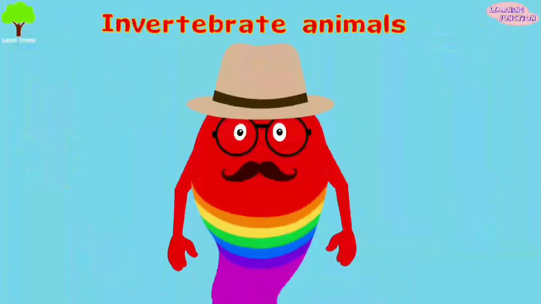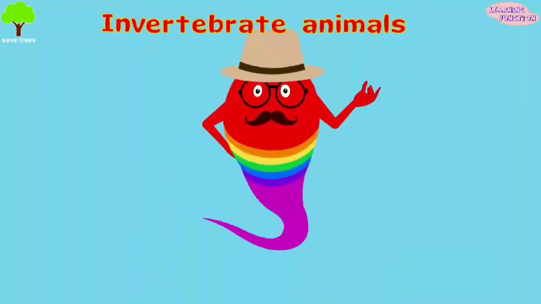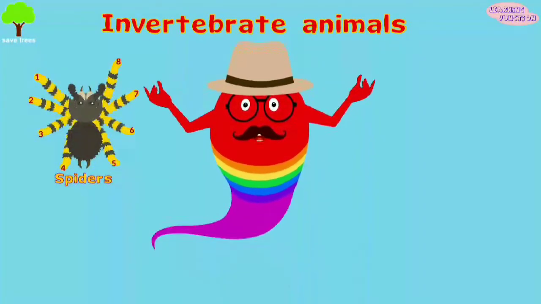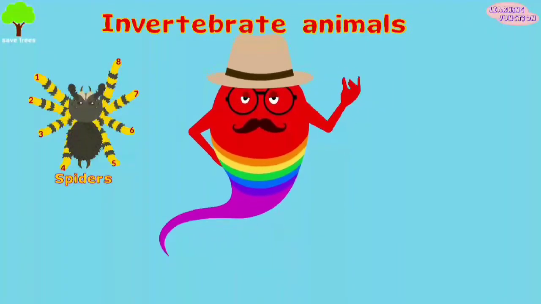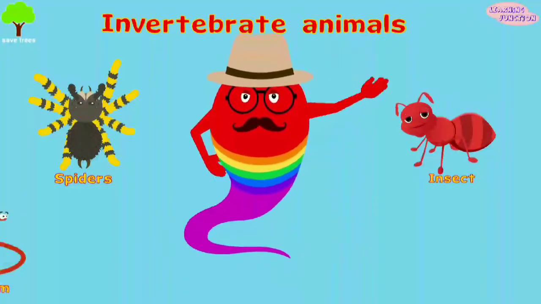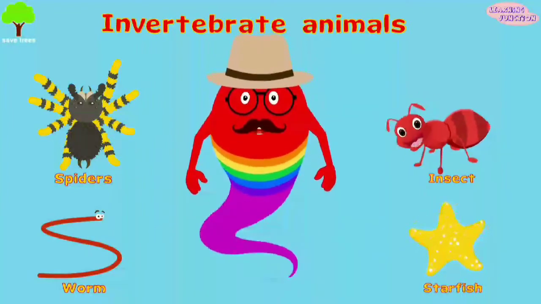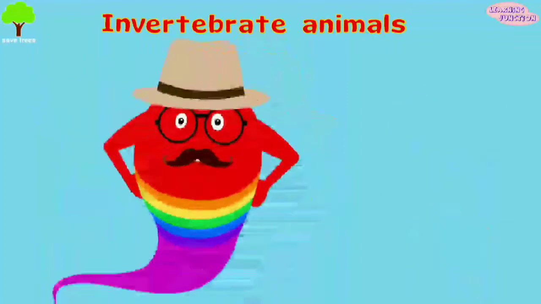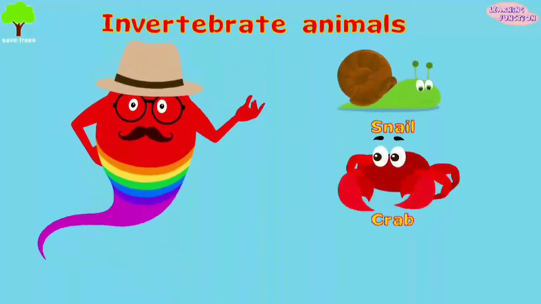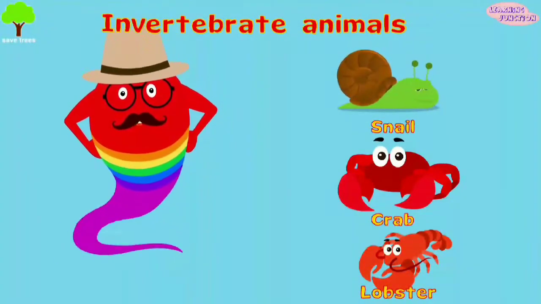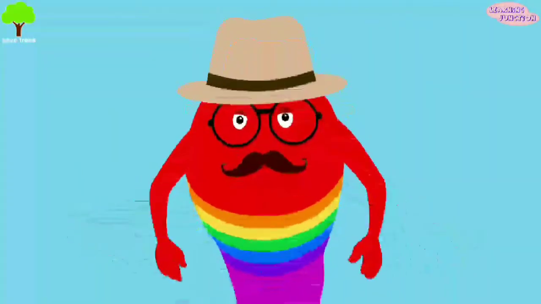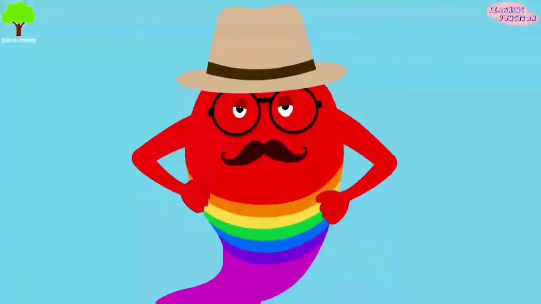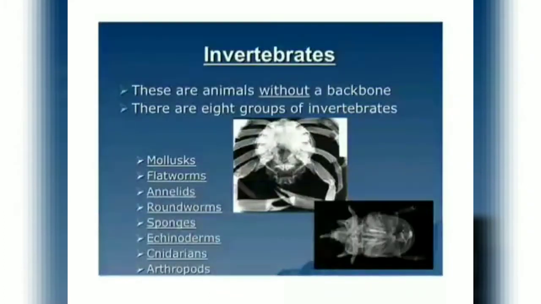Some invertebrate animals are these eight-legged arthropods, spiders, insects, worms, these star-shaped echinoderms, sea stars or starfish, snails, crabs, and these lobsters with hard shells. Now, you know a lot about vertebrate and invertebrate animals. Here are the animals that you need to learn this quarter that do not have a backbone.